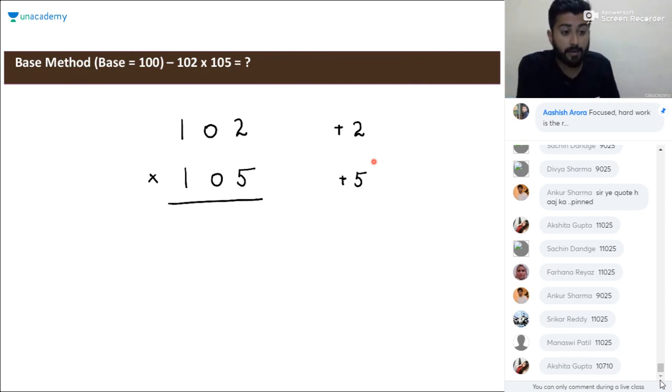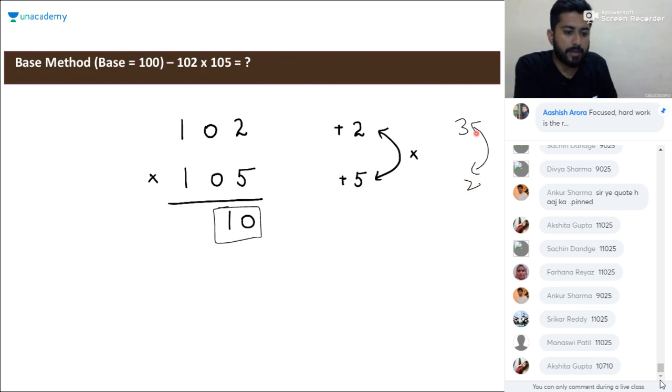The next step, step number 2, will be multiplying these two deviations. 2 into 5 will be 10. We will write 10 here. Consider this thing: this should be a 2-digit number in each and every case. So if you are getting 3 and 2, and we multiply 3 into 2, 6, we will write it as 06, not only 6. So 5 into 2 will be 10.